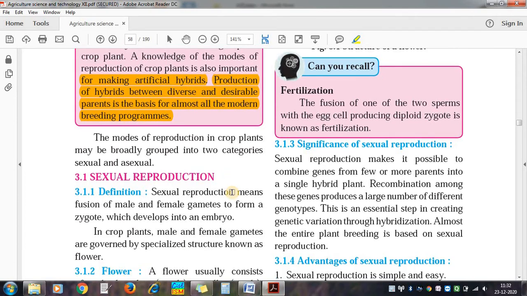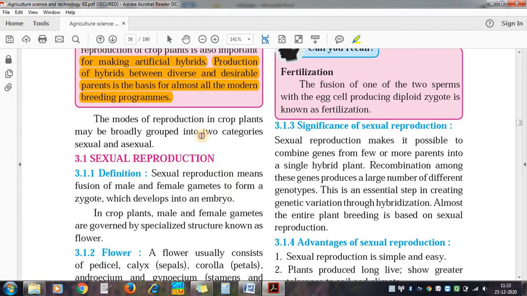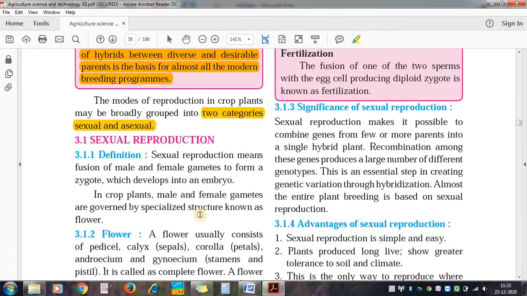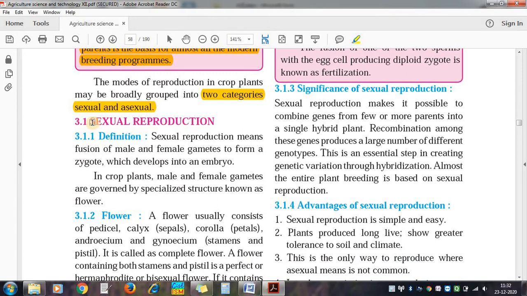Here there are two categories of reproduction, sexual and asexual.